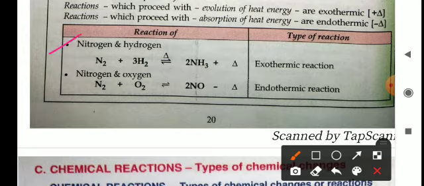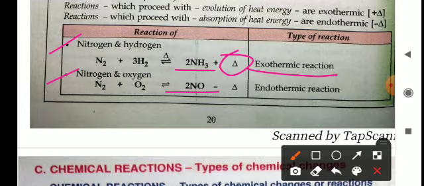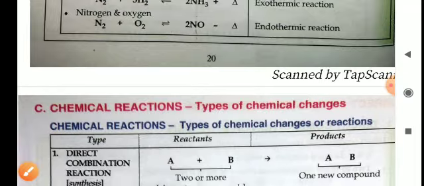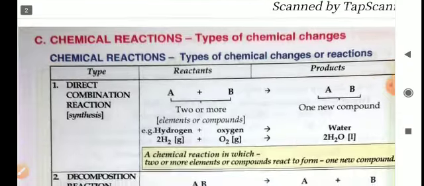Nitrogen plus hydrogen react to form ammonia and an amount of heat is released, so it is known as an exothermic reaction. Nitrogen plus oxygen react with each other to form nitric oxide, and a lot of energy is required to perform this reaction, meaning it is an endothermic reaction. So in exothermic reactions heat is evolved, and in endothermic reactions heat is required to perform the chemical reaction.